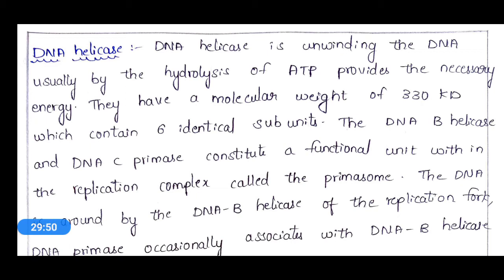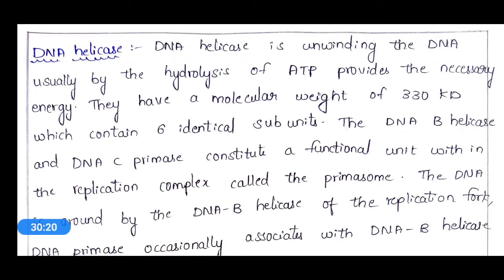That means this DNA helicase is made up of 6 identical subunits, and it has a molecular weight of 330 kilodaltons, and this is helpful in the unwinding of DNA, and ATP is required for the hydrolysis of this DNA by this enzyme DNA helicase.